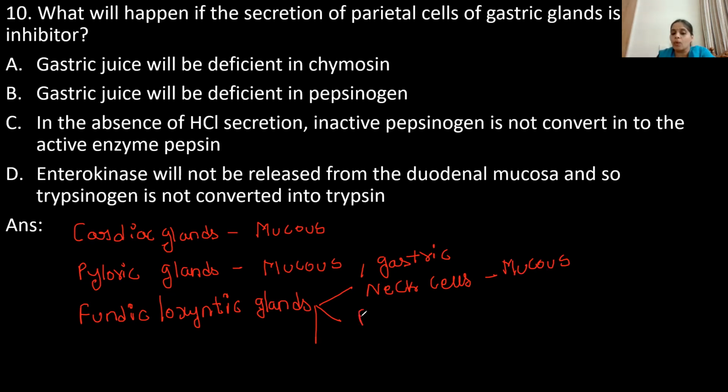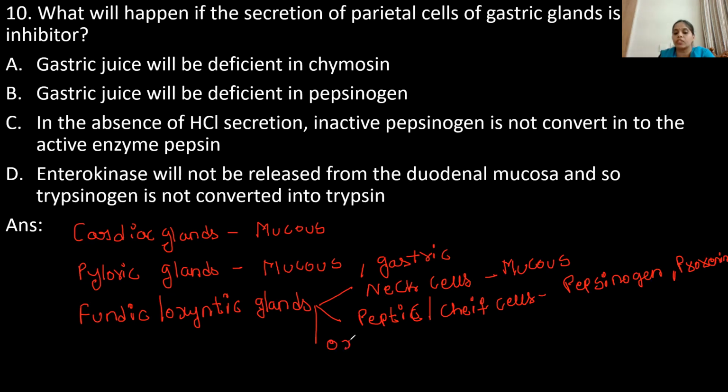The second one is peptic or chief cells. What is the function of these cells? They secrete some proenzymes like pepsinogen, prorenin, and intestinal lipases are also secreted, children, by these peptic cells.